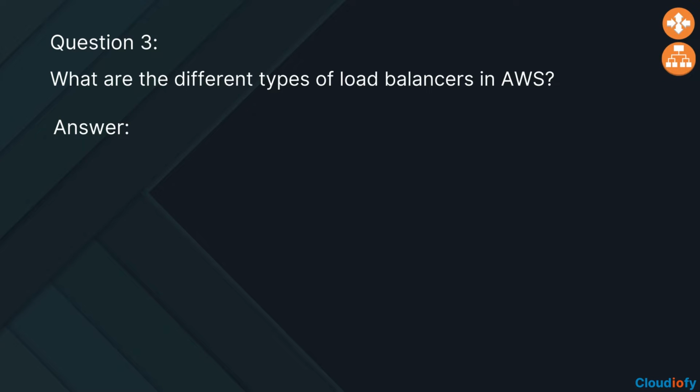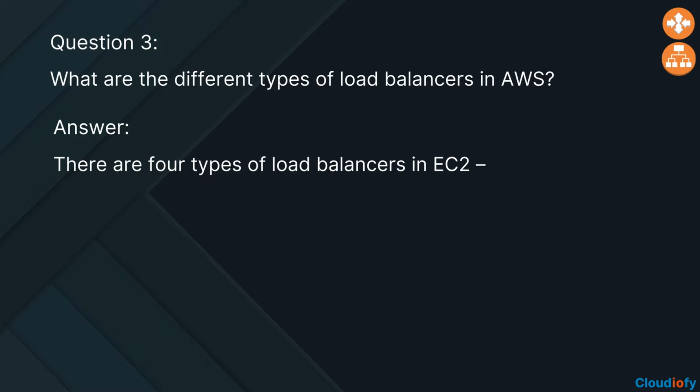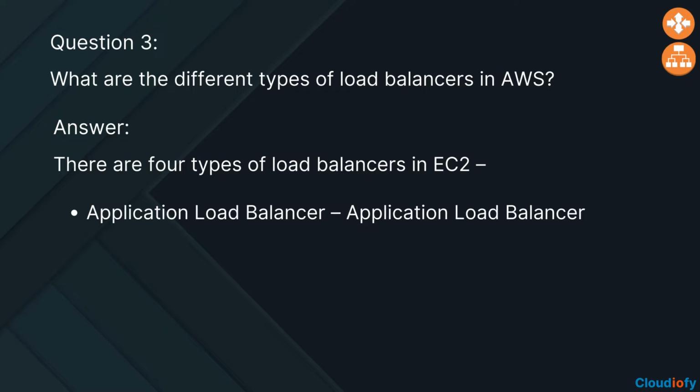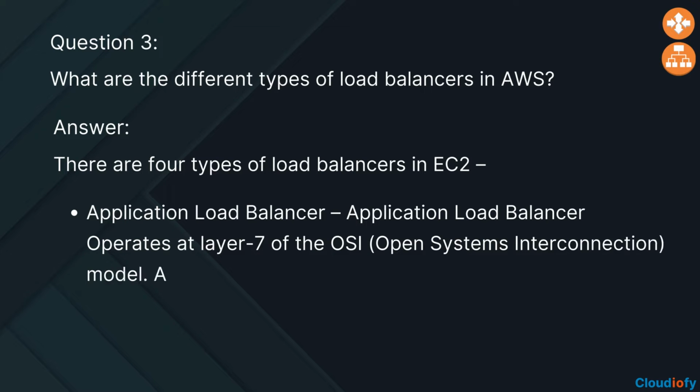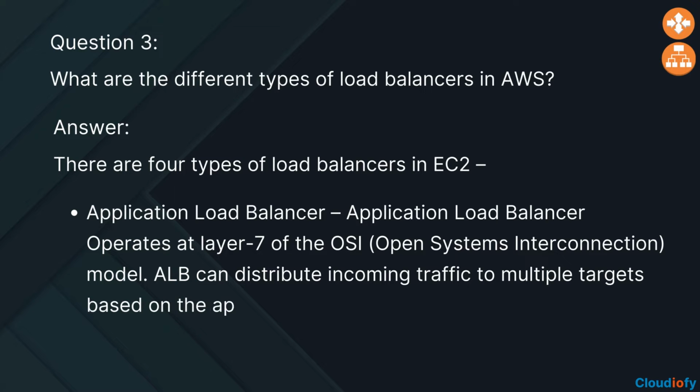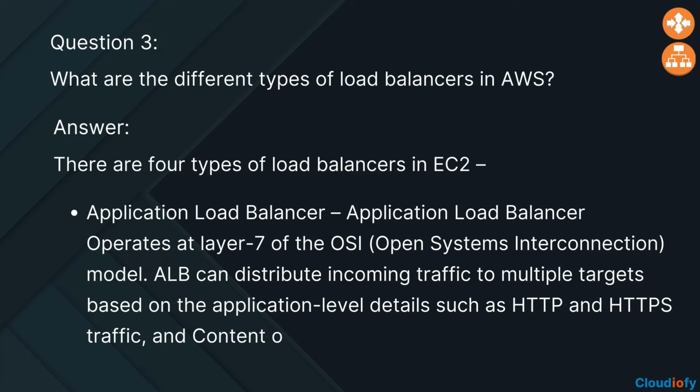The answer is, there are 4 types of load balancers in EC2. Application load balancer. Application load balancer operates at layer 7 of the OSI, Open Systems Interconnection, model. ALB can distribute incoming traffic to multiple targets based on the application level details such as HTTP and HTTPS traffic and content of the message.